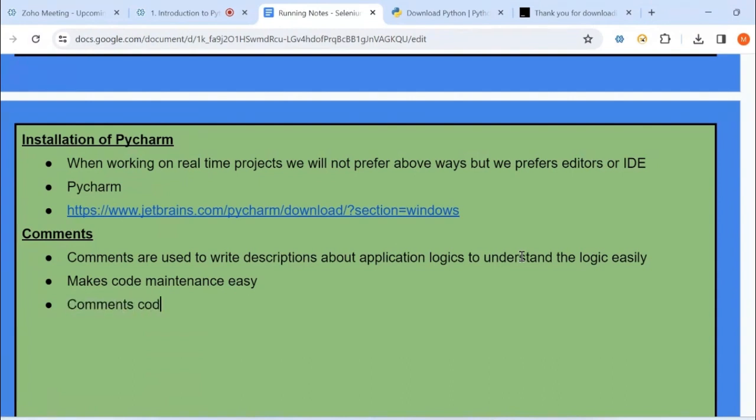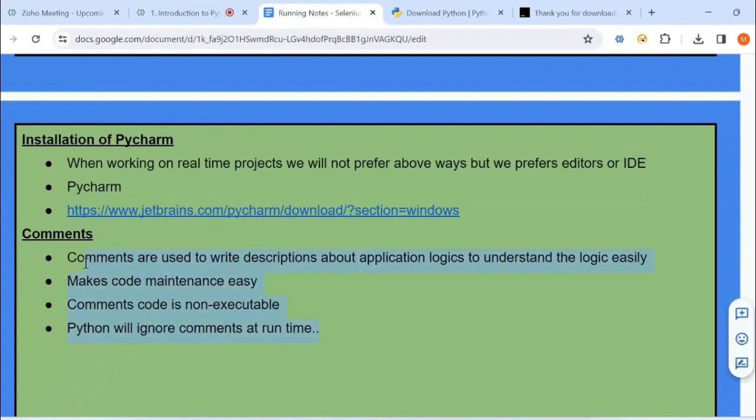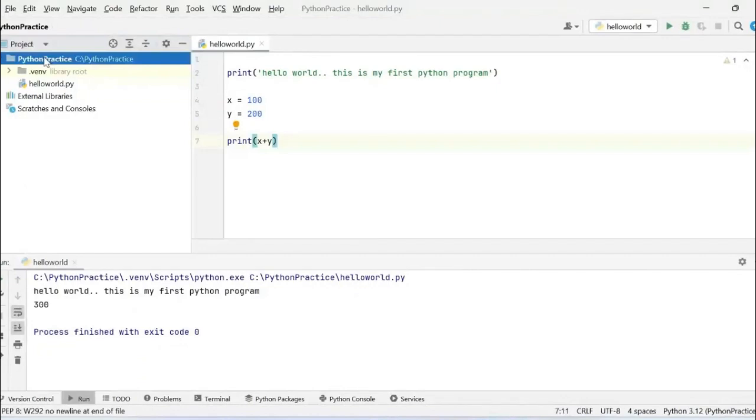And comments are non-executable. Comment code is non-executable, so it will not execute. I will make you sure whether it will execute or not. So Python language will ignore comments at runtime. Comments at runtime, very, very important. This is the stuff which you should be aware of about the comments. So let us try to understand.